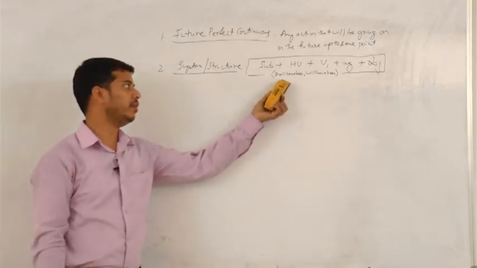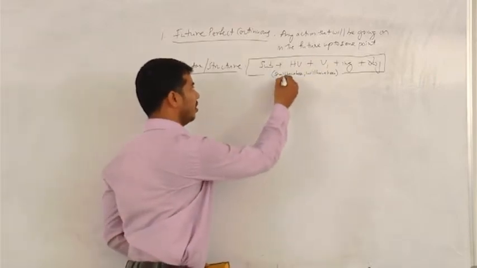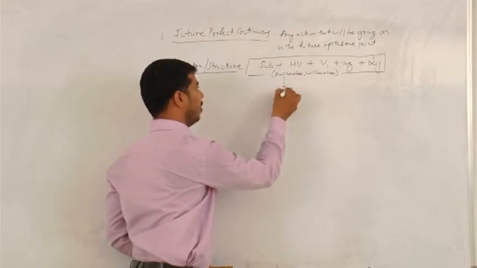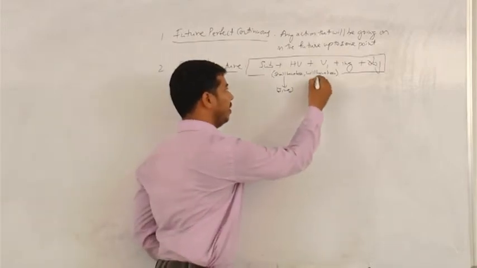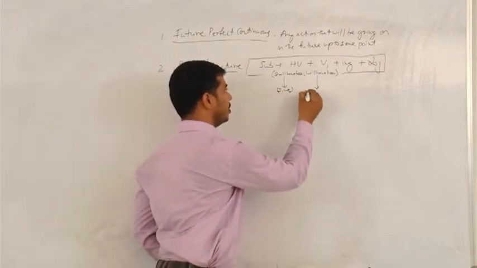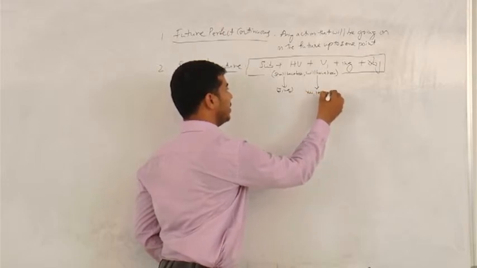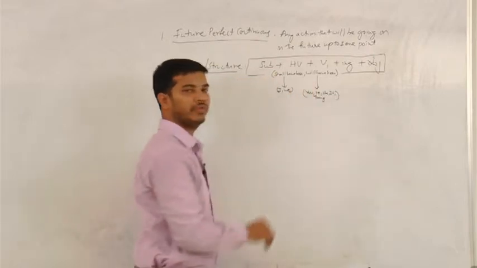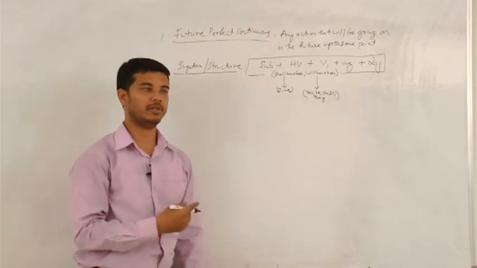Now let us see where to use shall have been and where to use will have been. Shall have been goes with what? It goes with the personal pronouns I and we. And coming to will have been, it goes with personal pronouns like you, he, she, it, and they. Now let us see examples. Let's start with positive sentences.